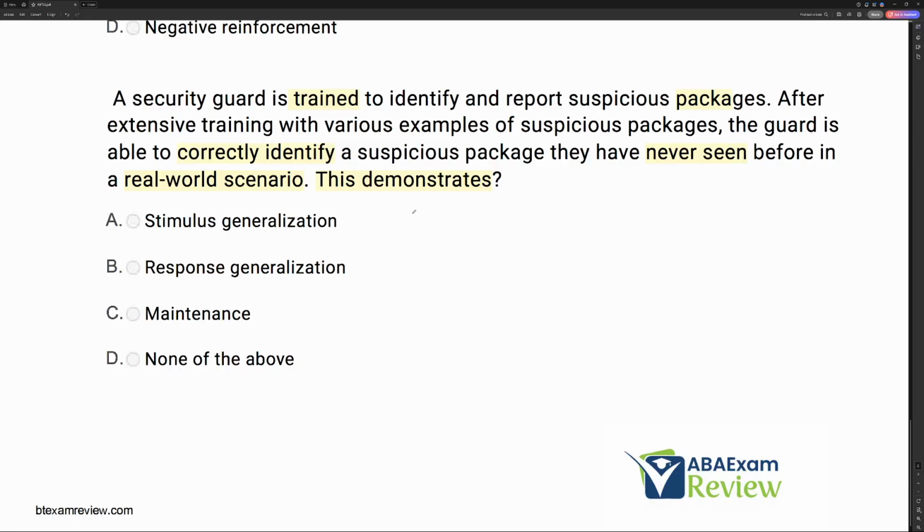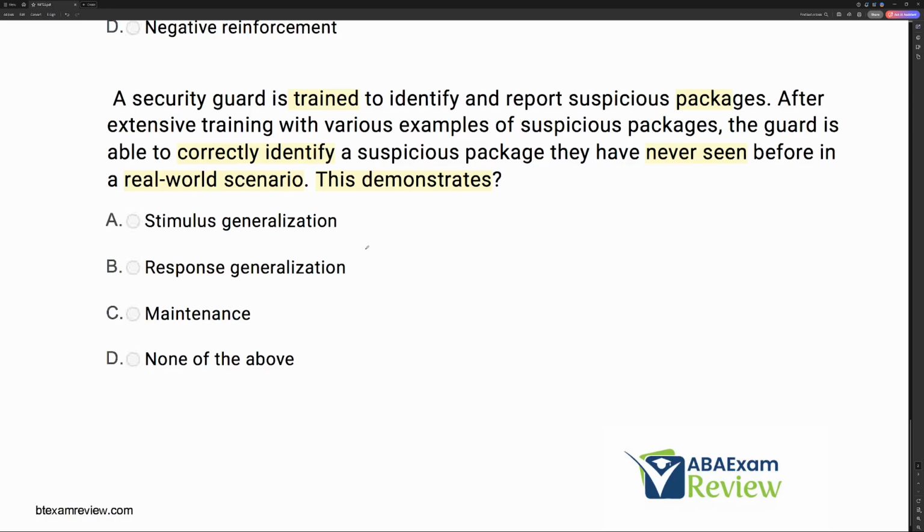So what do we call it when we engage in the same response across multiple stimuli? Well, we call that stimulus generalization. With stimulus generalization, multiple stimuli all evoke the same response. So these packages are all evoking the same response of identification from this guard. Now, what is response generalization? Response generalization is when multiple responses are occurring in the presence of the same stimulus. This guard's response isn't changing. He's identifying the packages. What's changing is the stimulus. So you have to ask yourself, is the stimulus changing or is the response changing?